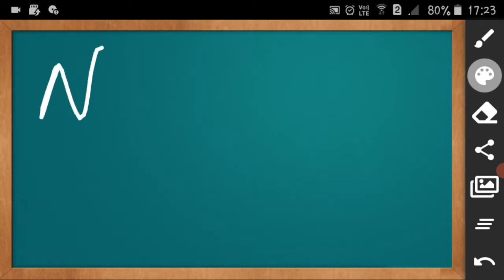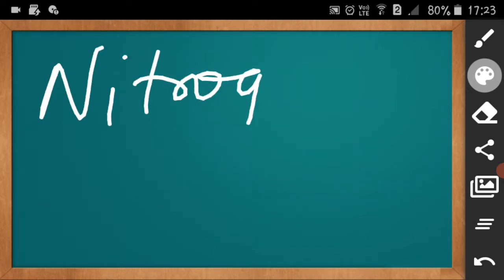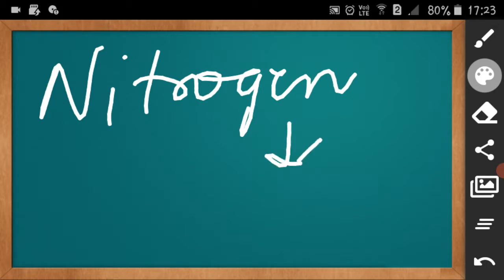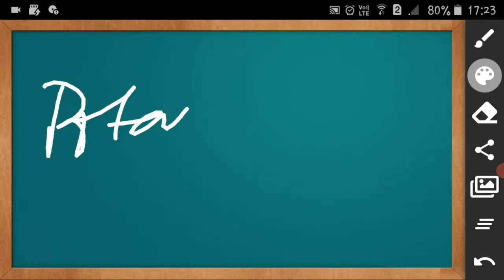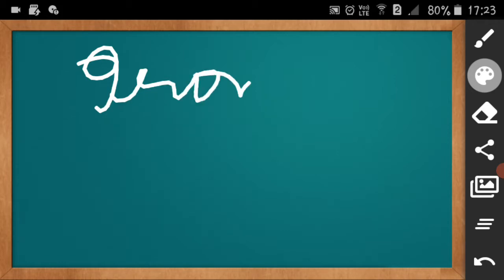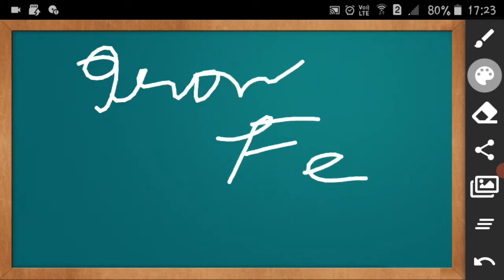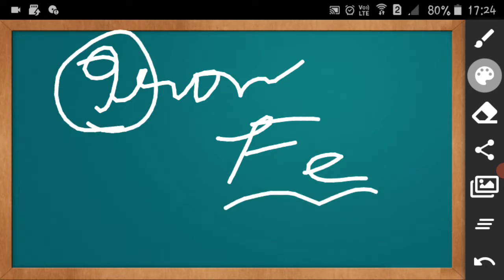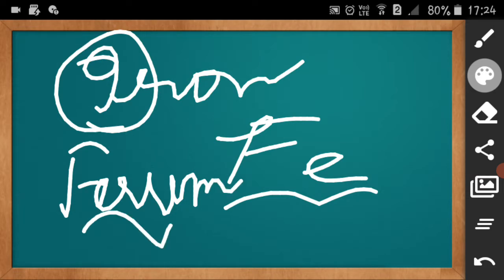Instead of writing nitrogen, we represent it by N. Instead of writing potassium, we represent it by K. Instead of writing iron, we represent it by Fe, because the Latin word for iron is ferrum. So a symbol is simply a shorthand representation of an element.